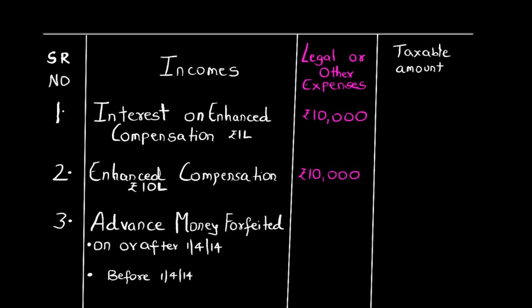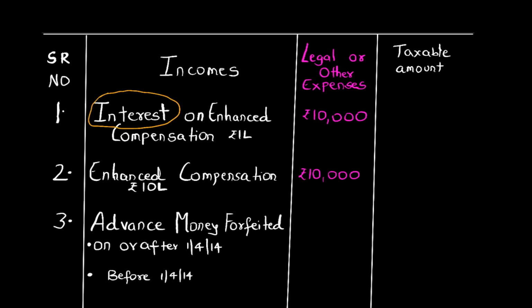The first income is interest on enhanced compensation. As far as your capital gain chapter is concerned, you must have studied compulsory acquisition by government. Initial compensation and enhanced compensation are generally given in the question. Now, what mistake generally happens, students, is that as soon as enhanced compensation is given in the question, you have a tendency to directly write the income in capital gains. But students, that is not always correct. Because see students, I would like to draw your attention to the word interest over here.